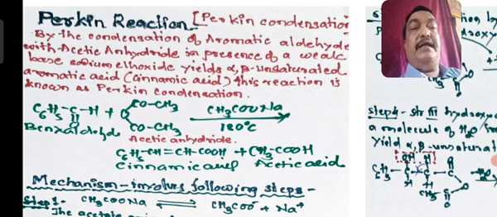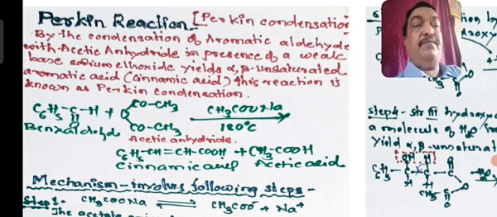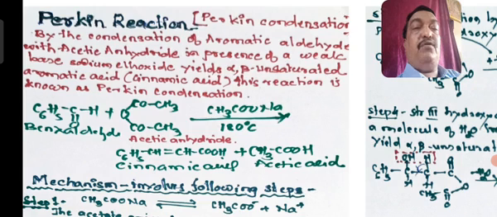When acetic anhydride is allowed to react with benzaldehyde in the presence of sodium acetate, CH3COO minus, which is compulsory as a basic condition, at about 150 to 180 degrees centigrade, there is a formation of cinnamic acid and acetic acid.